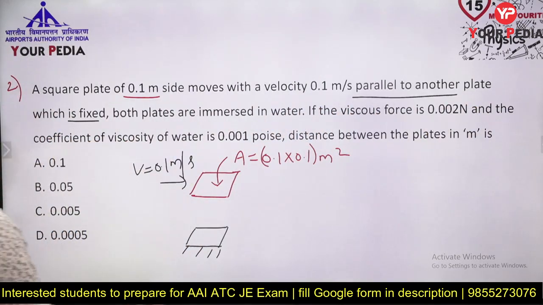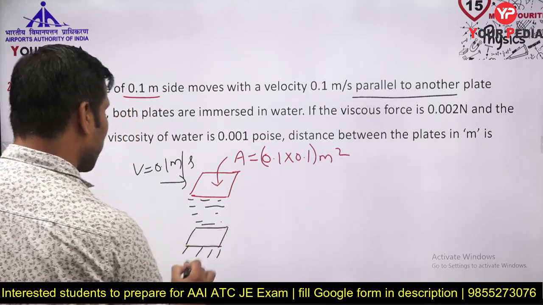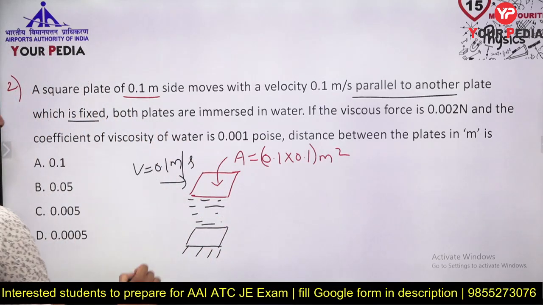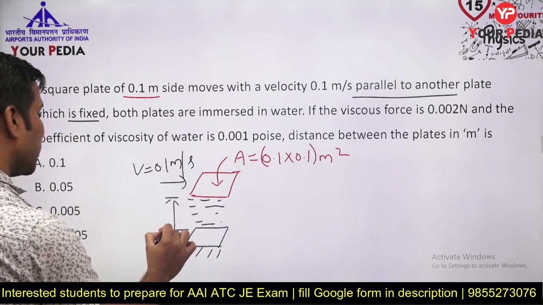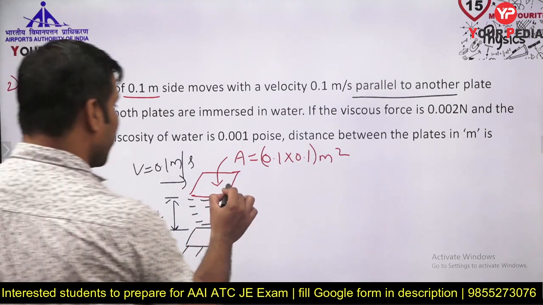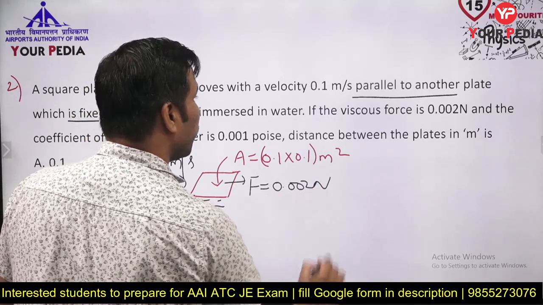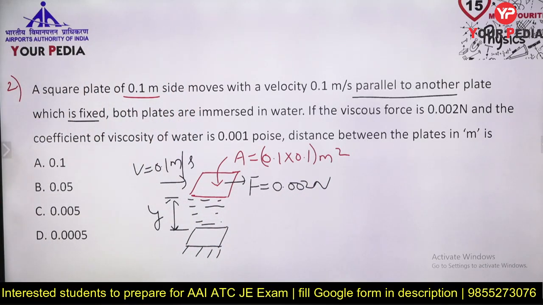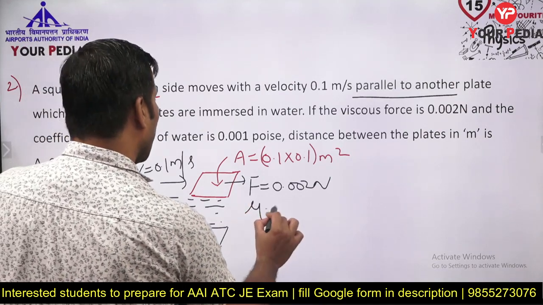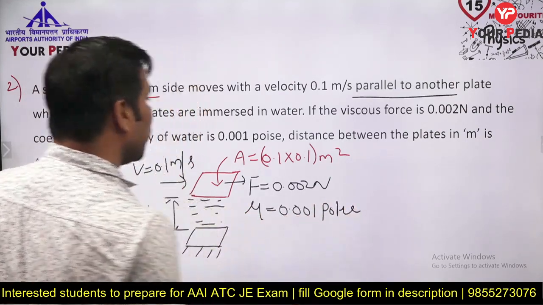Both plates are immersed in water, meaning they are separated by water. What is between these two? They are separated by water. So this is fixed, this is moving. They are separated by some distance. We don't know how much the distance is, so this distance is y. How much is the viscous force applied? The force equal to 0.002 Newton. This much force you are applying, and the coefficient of dynamic viscosity mu equal to 0.001 poise.